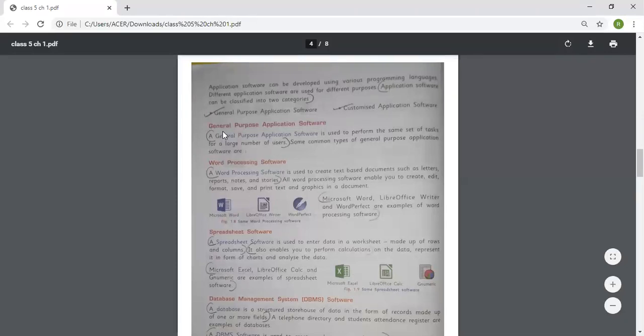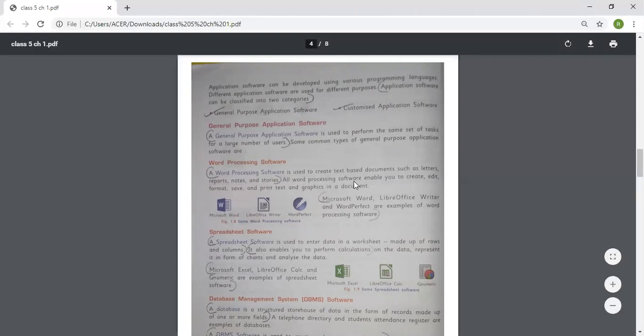Now, general purpose application software. A general purpose application software is used to perform the same set of tasks for a large number of users. Some common types of general purpose application software are word processing software. A word processing software is used to create text-based documents such as letters, reports, notes, and stories.